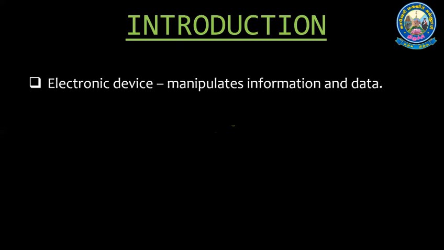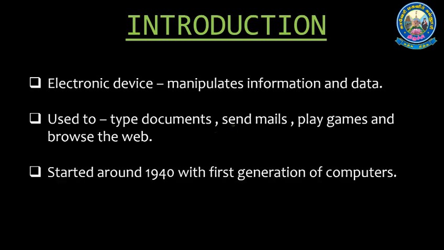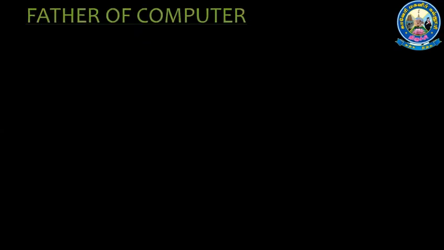A computer is an electronic device that manipulates information or data. It can store, retrieve, and process data. Nowadays, a computer can be used to type documents, send a mail, play games, and browse the web. The evolution of this complex system started around 1940 with the first generation of computers and has been evolving ever since. Computers have evolved significantly over the years, and the history of computers is often divided into generations based on the technology used.